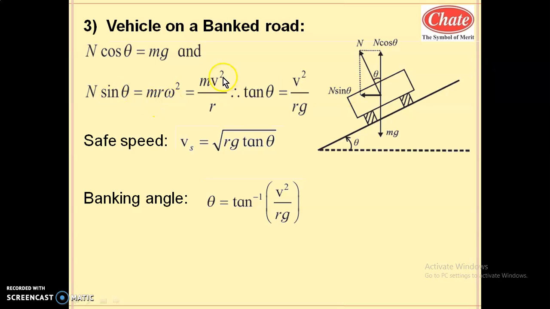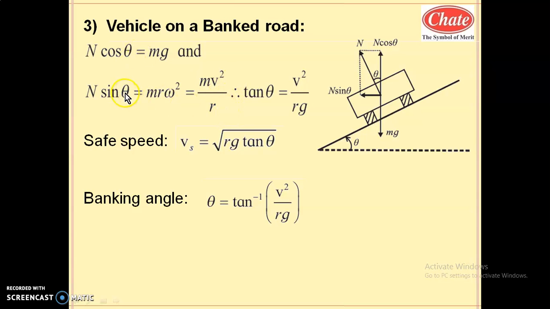So N sin theta equals either mv square by r, or you may write m r omega square. Both equations are the same because v equals r omega. It is r square omega square, one of the r gets cancelled, and it can be written as m r omega square. When we use m r omega square, if we want to calculate the frequency or period, omega can be easily converted into period form or frequency form, because omega is 2 pi by capital T, where capital T is the period, or omega equals 2 pi n, where n is frequency. Or if we want to calculate the speed, this m r omega square can be considered as mv square by r.